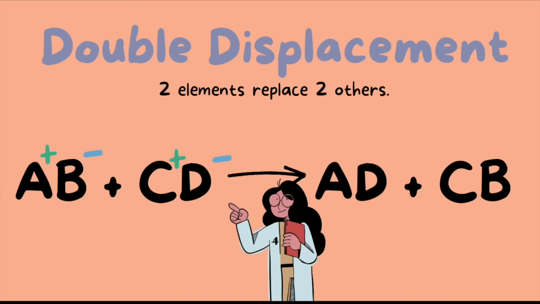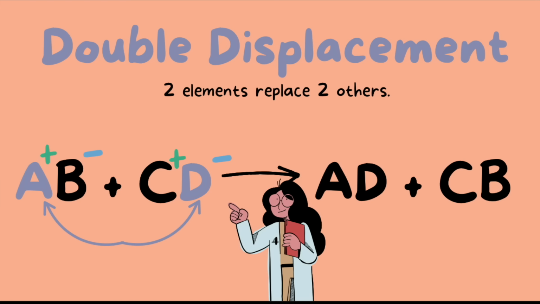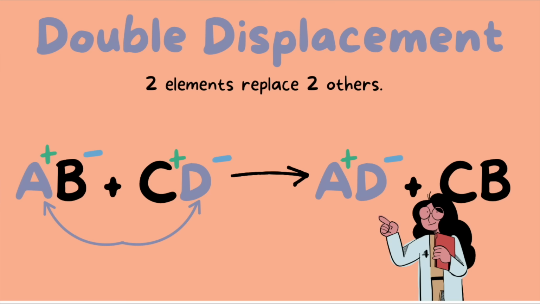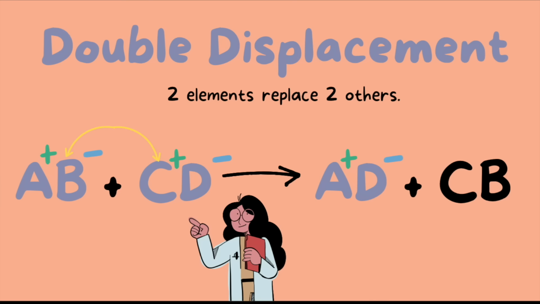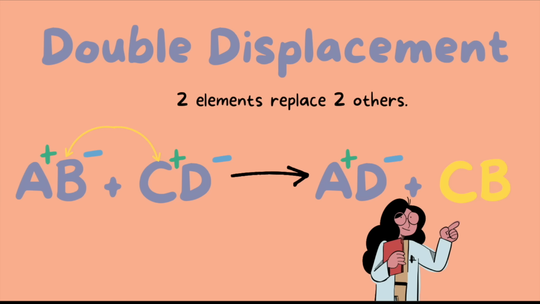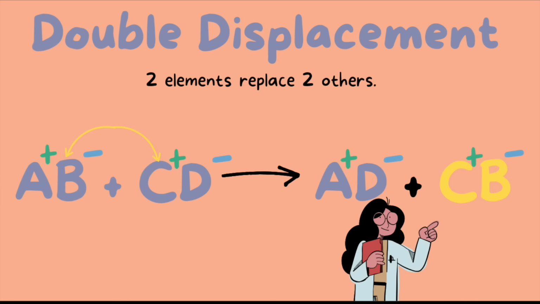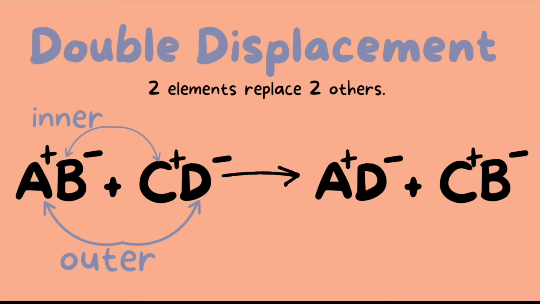So we must be able to combine these in a way that we end up with a positive and negative pair. So here's how we're going to do that. We're going to combine the outer 2 elements, and then we're going to combine the inner 2 elements. As you can see, all pairs are nicely balanced with a negative and positive charge to each compound. So just remember, in a double displacement, combine the outer two elements and the inner two elements.